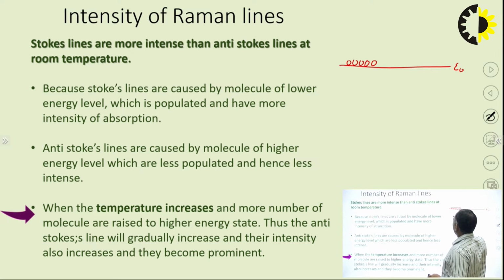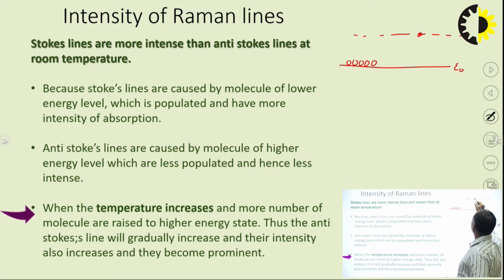So, at room temperature, what happens? A more intense Stokes line gets observed. While at room temperature, very few molecules are at the higher energy level. So at room temperature, anti-Stokes lines are quite less intense. Okay.